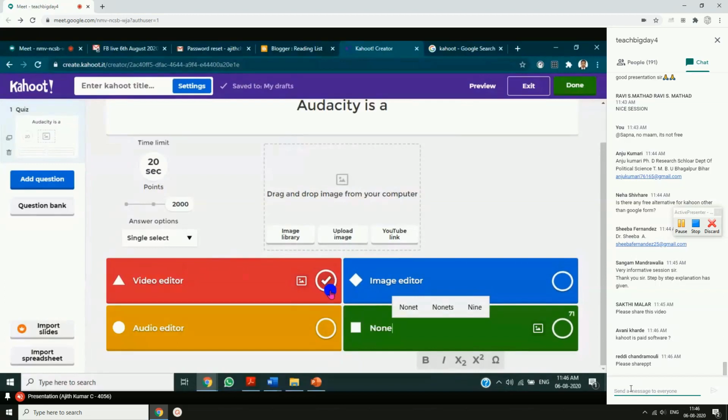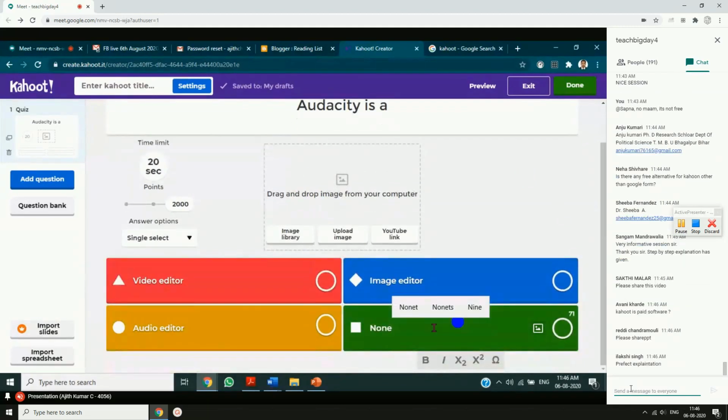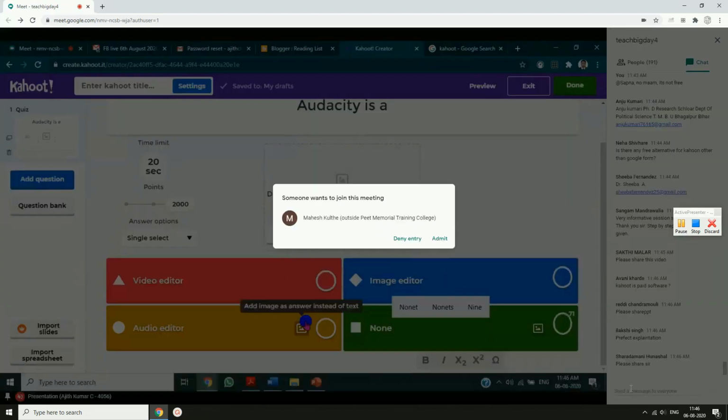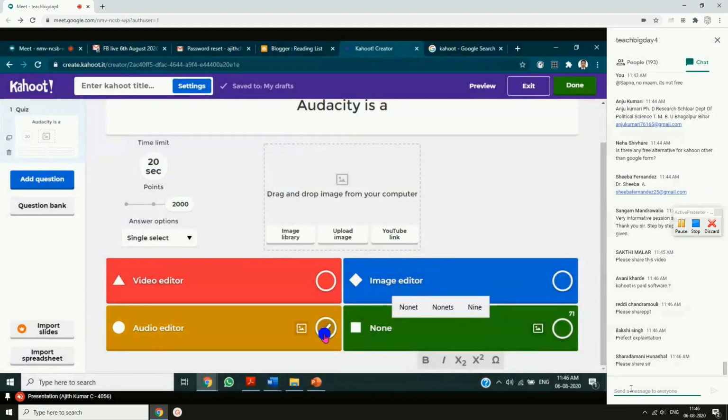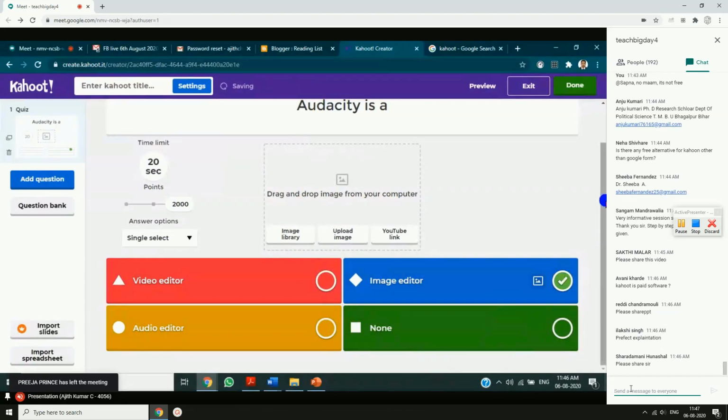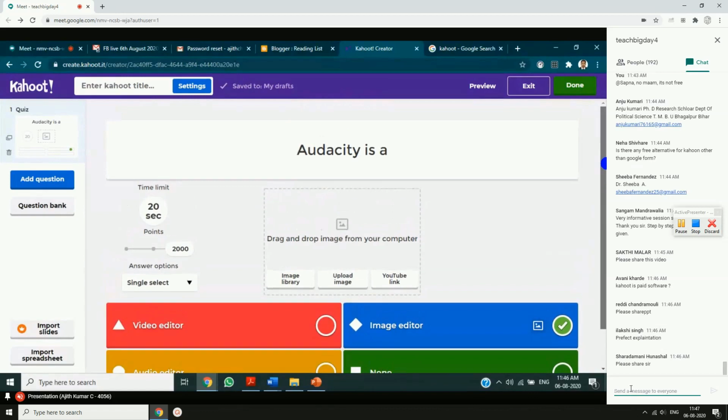So friends, I'll just select some answer. I'm not clicking on the right answer, okay? Because we are going to play this, and I'm going to give some kind of prize to those who come in at the top. So I'm just selecting some answer here. I just selected this answer. Friends, this is done.